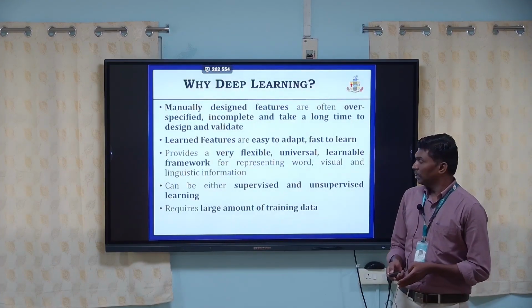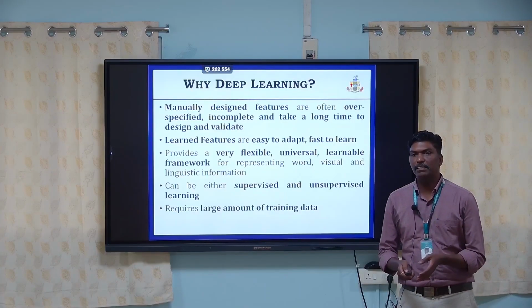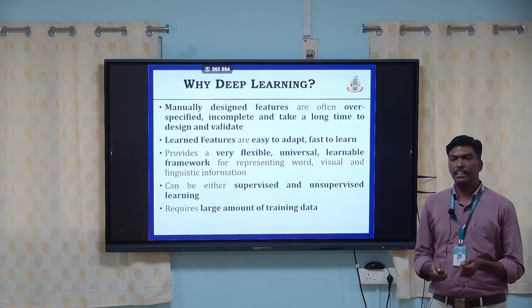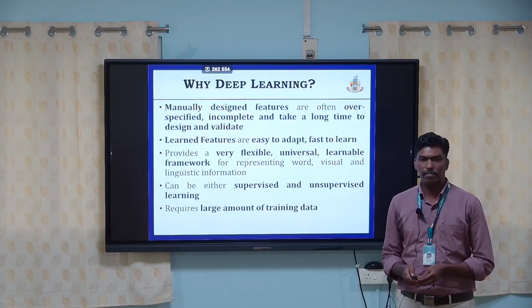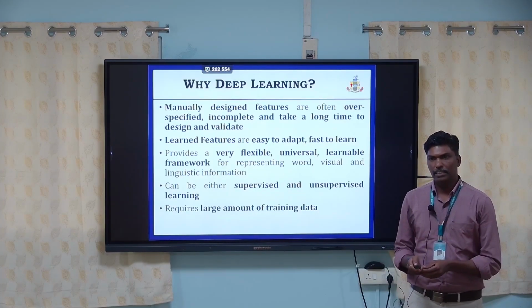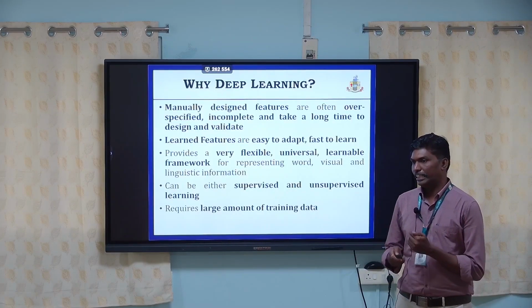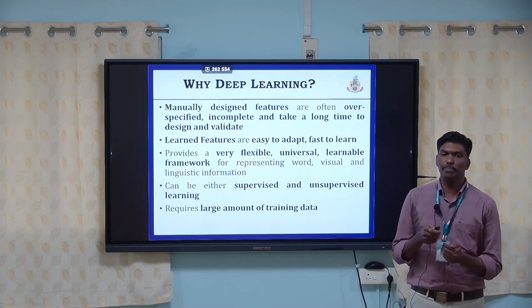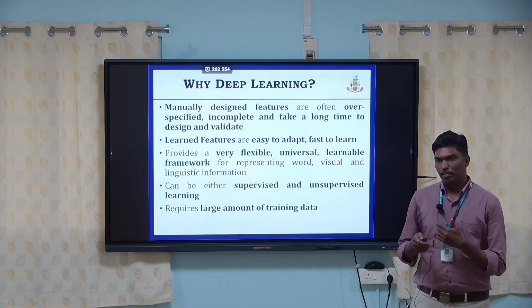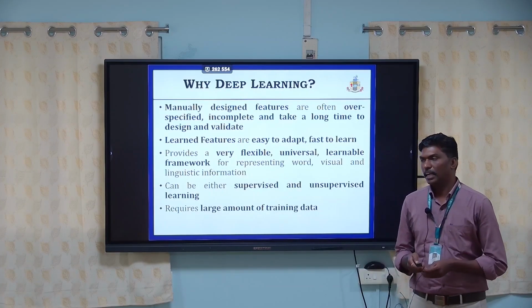Why do we have to choose deep learning? Traditional machine learning techniques and models need features crafted manually. That has the disadvantage of being incomplete and inconsistent, which makes problems in classification.